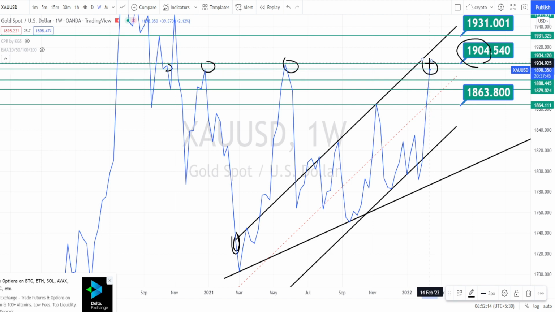So even if the price action breaks this level, we can expect it to go up, test this resistance line and to bounce back. And if the price action breaches this resistance line, we can expect the next level of resistance to be around 1931, which is from the past price action resistance level from the weekly time frame. So looking at the past price action, I am expecting a little bit of retracement to happen in these currency pairs. And currently the price action is in a very strong bullish trend.